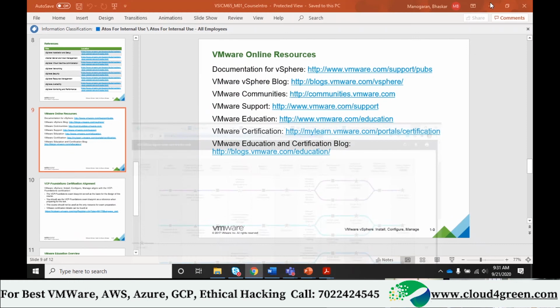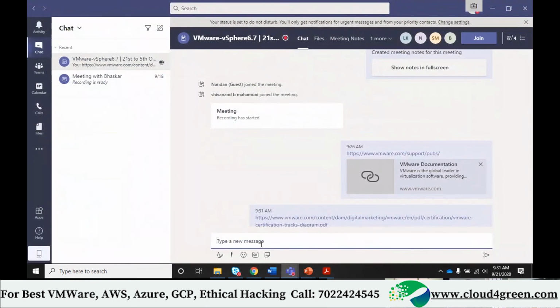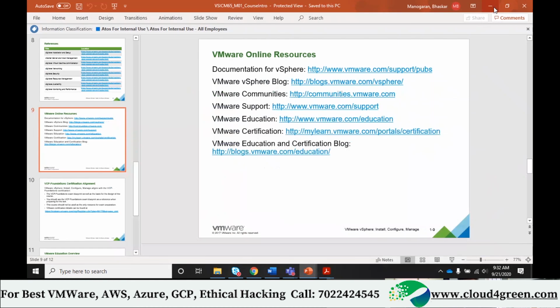I just shared this link so you can download that PDF file and keep it handy. Can you download that PDF? I just shared a link to you. Just download and keep it. That would be a career map, in case you are planning for a longer career in VMware, then you can do certifications one by one.